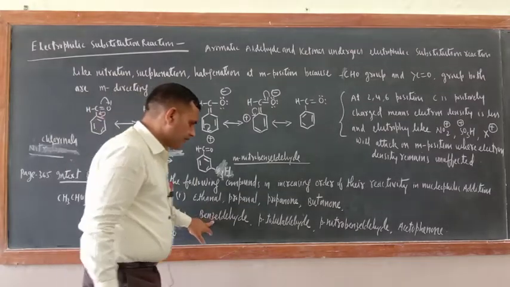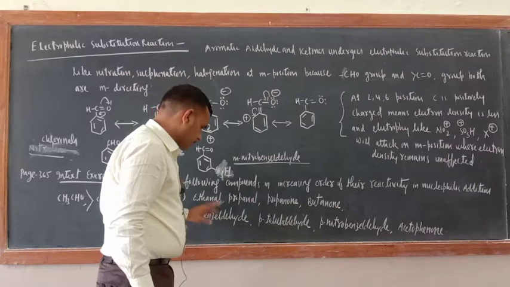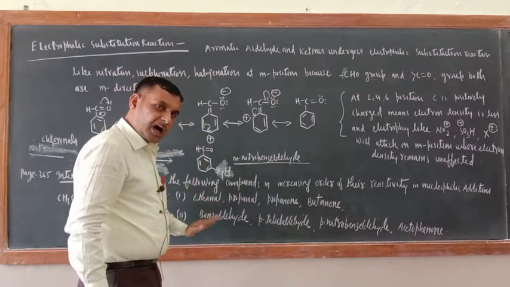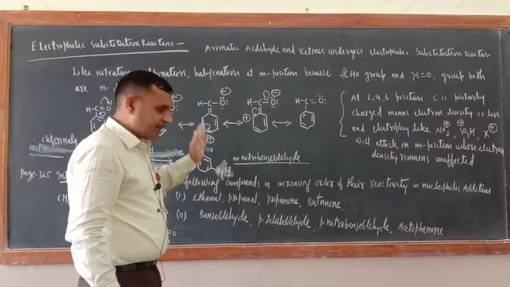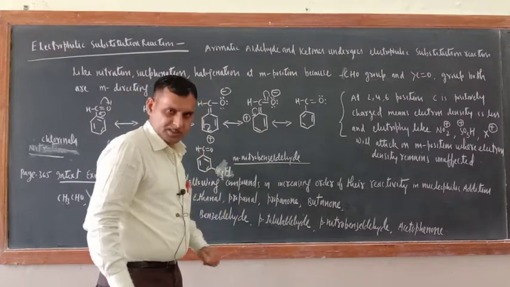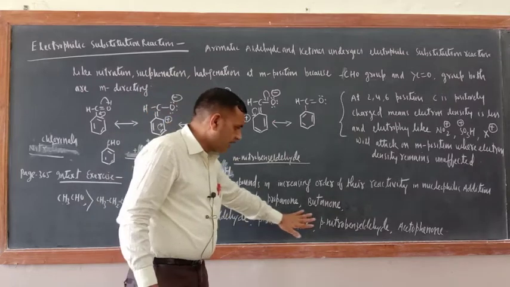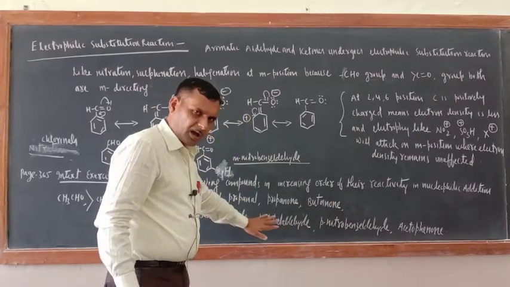What about this one? Just see, they are aromatic. Aromatic aldehydes are more reactive than aromatic ketones. Here all are aromatic only.